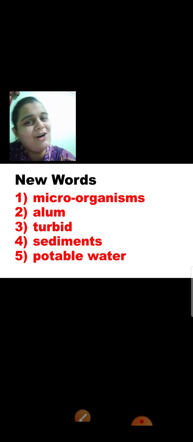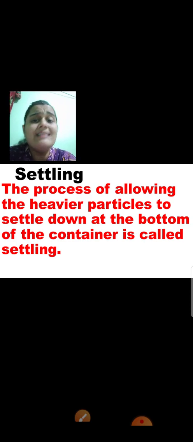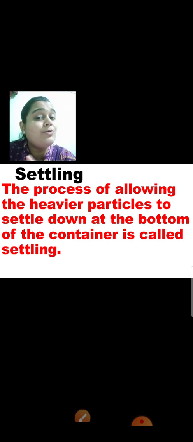So let us start the video. First one, settling. Settling is a method of obtaining clean and transparent water. When you do the settling method, you cannot use the water for drinking. You can try it, but you cannot use the water for drinking. You can use it for various purposes: for plants, for cleaning the floor, or for cleaning the windows and doors, but you cannot use that water for drinking.